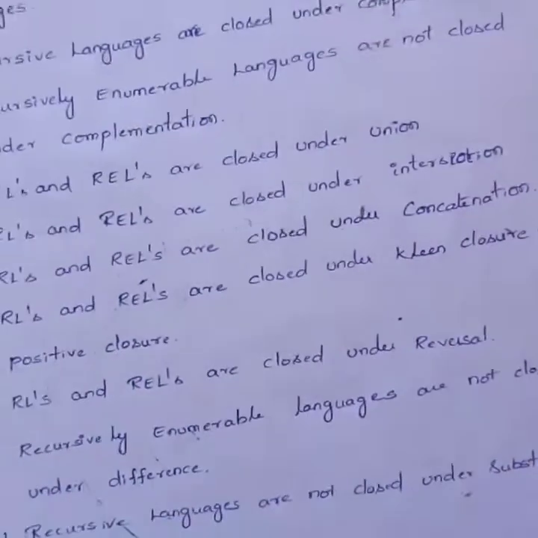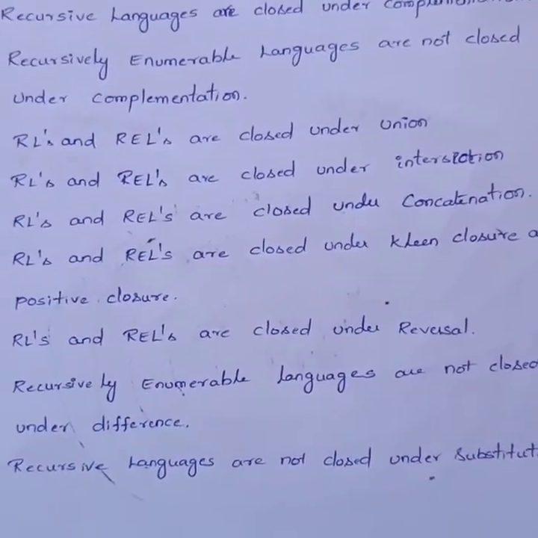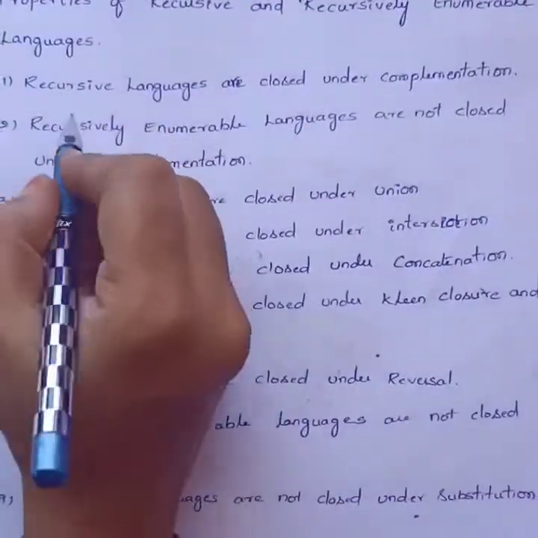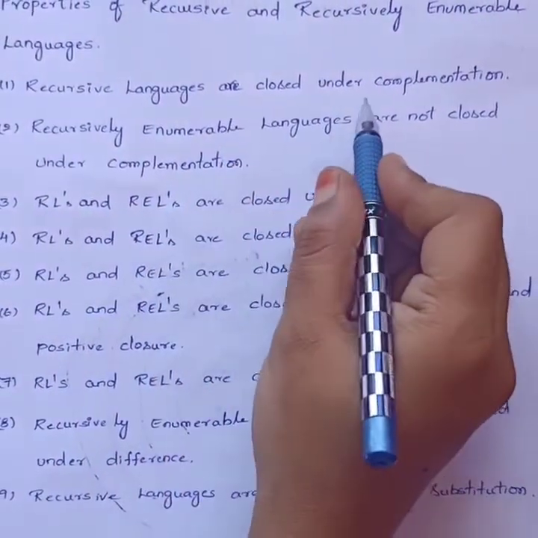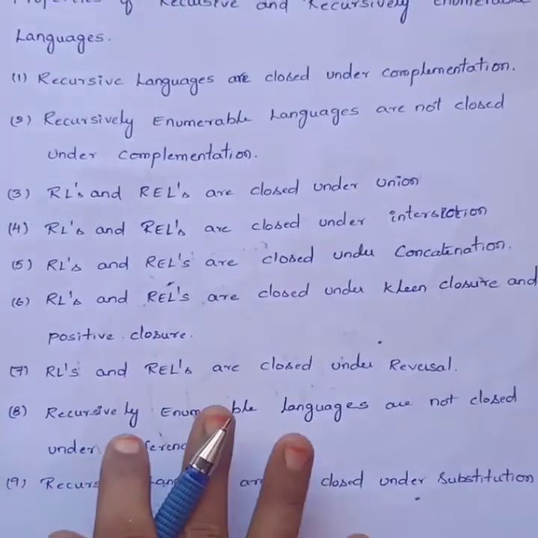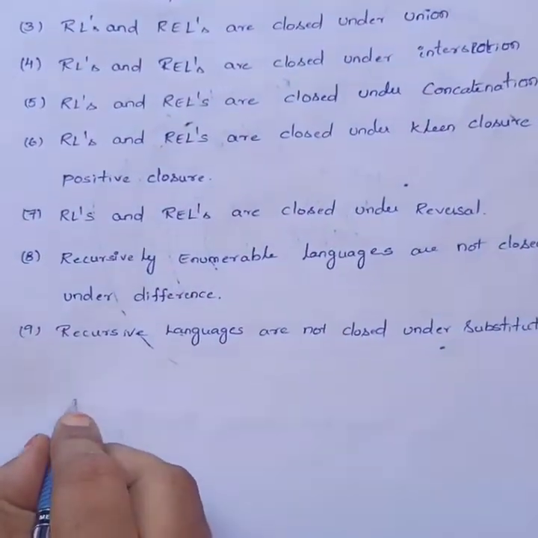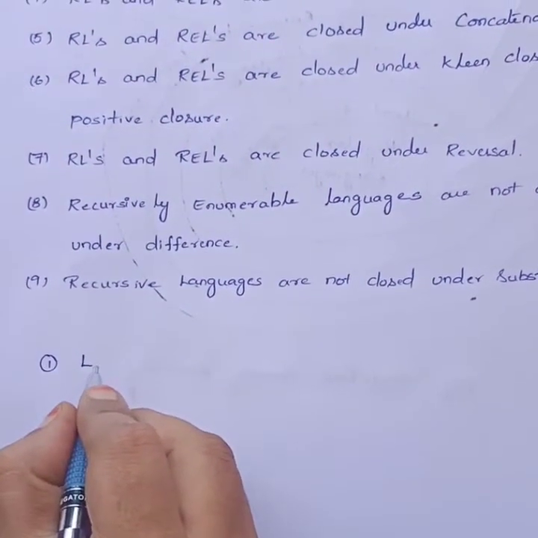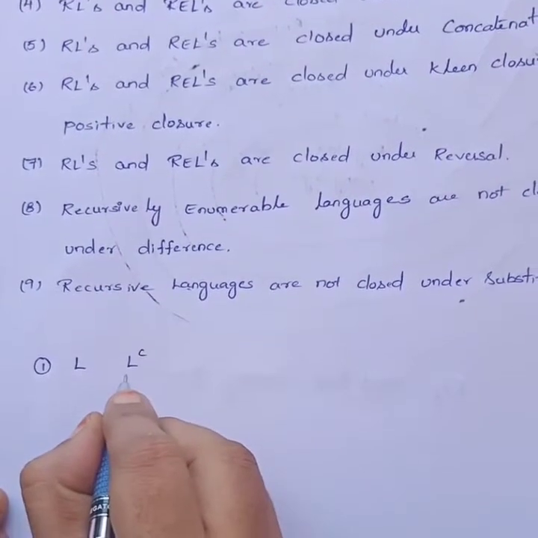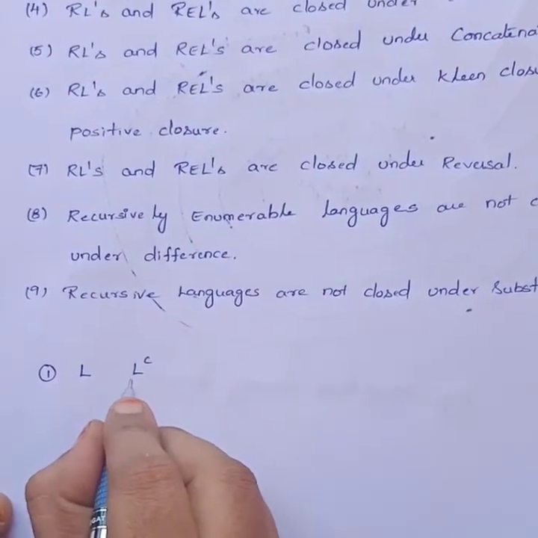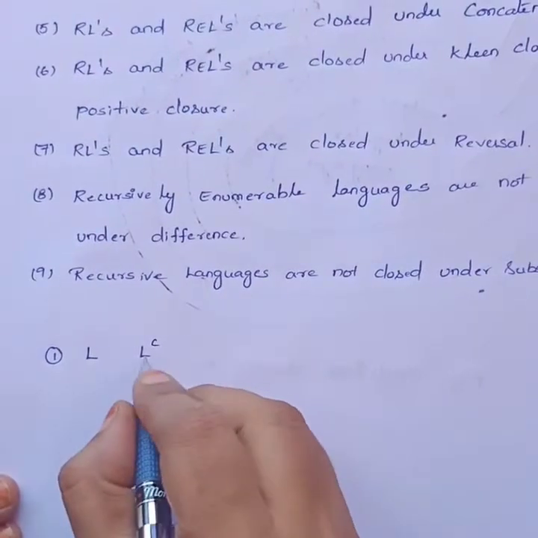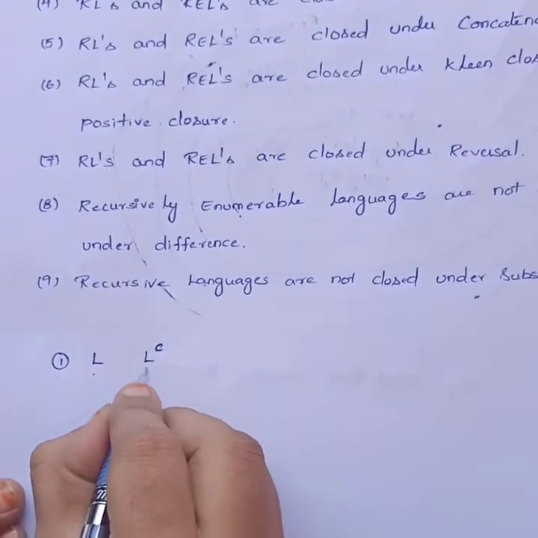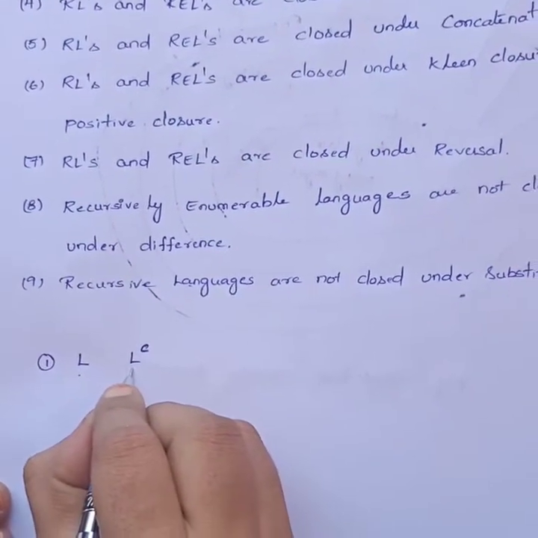Now see the properties of both the languages. First, recursive languages are closed under complementation. Let us consider L is a recursive language; then the complement of this language is also a recursive language.